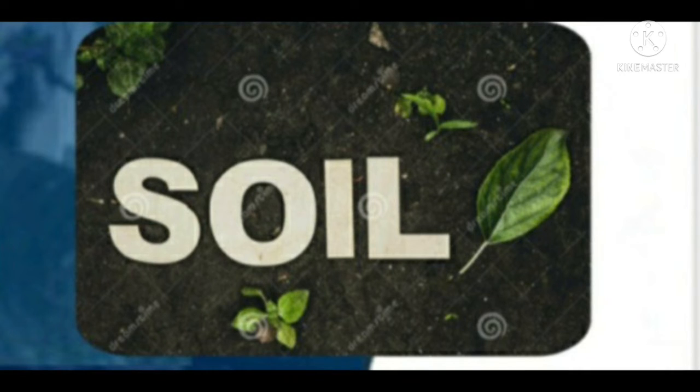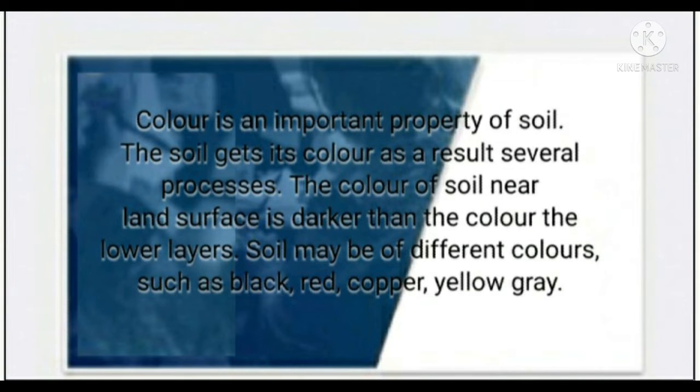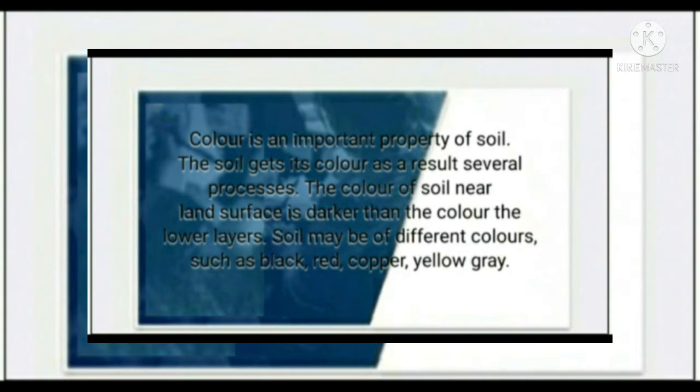Color is an important property of the soil. Soil gets its color as a result of several processes. The properties of the soil, such as fertility, drainage of water, and capacity to hold water, become clear from its color. The color of soil depends upon its texture and organic ingredients, as well as chemical ingredients like iron and lime.